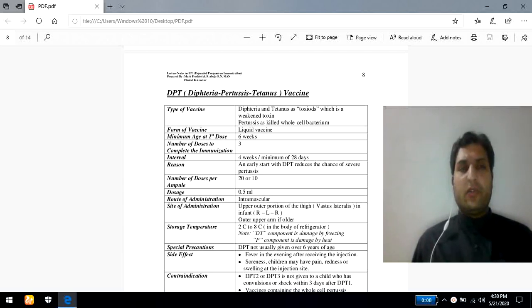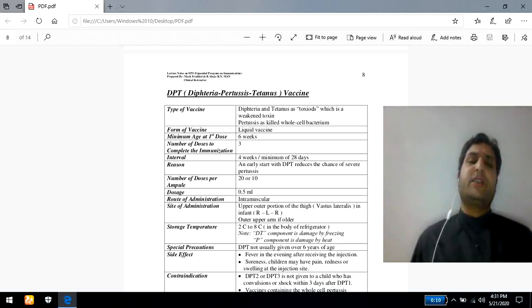The main objective of this vaccine is to protect newborn babies and children from the infectious contagious diseases, that is diphtheria, pertussis and tetanus. I think you are familiar with diphtheria, pertussis and tetanus, which is part of microbiology. Anyhow, a little touch should be there so that you may have a sound knowledge of them.